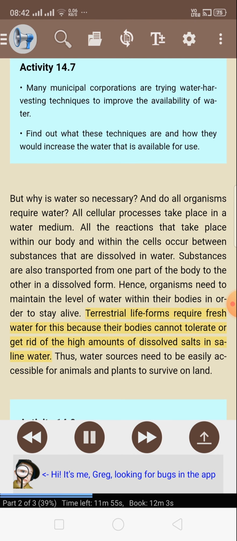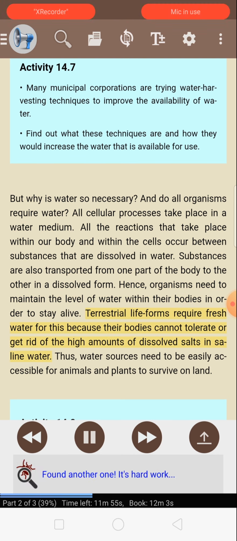Terrestrial life forms require fresh water for this because the bodies cannot tolerate or get rid of the high amounts of dissolved salts in saline water. Thus, water sources need to be easily accessible for animals and plants to survive on land.